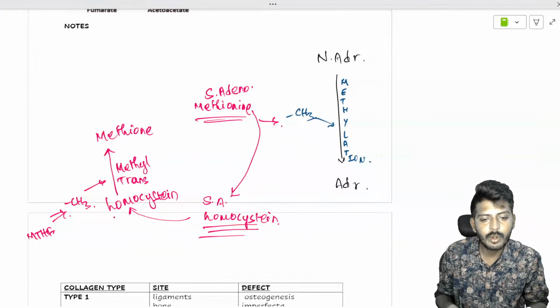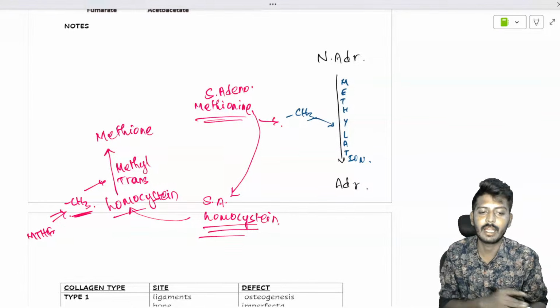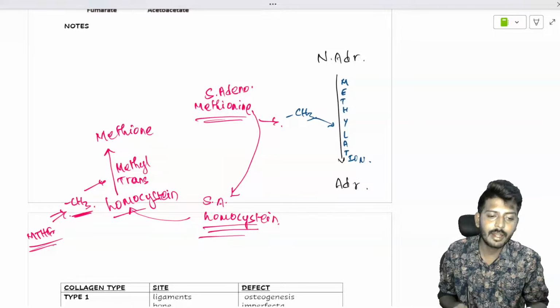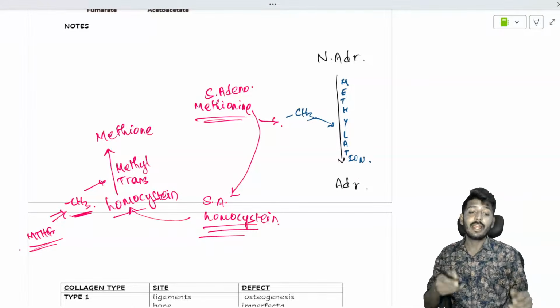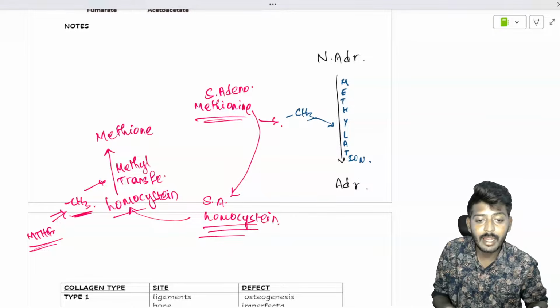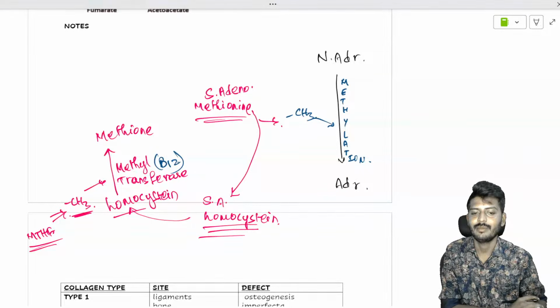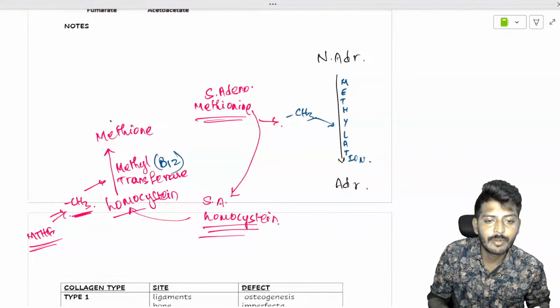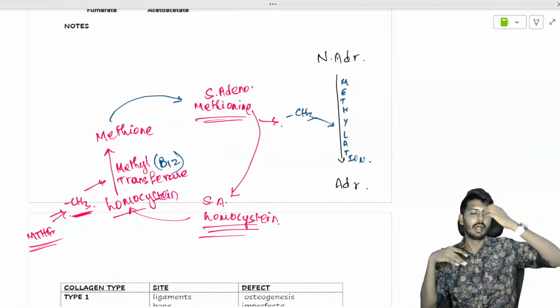Okay, so homocysteine gets converted back into methionine with the help of transfer of methyl. So the methyl group donor will be what? Methyl tetrahydrofolate. So we require an enzyme. What is the name of the enzyme? Methyl transferase. So for this methyl transferase to work, we require vitamin B12. Okay, so this methionine will come back into SAM and the reaction goes on and on.